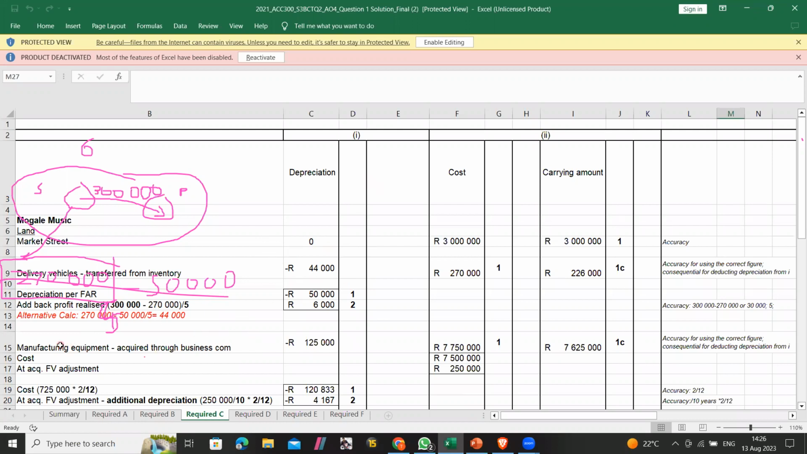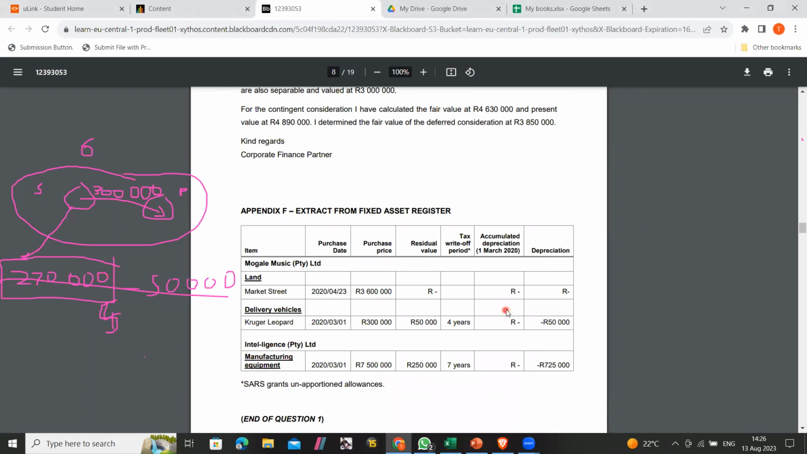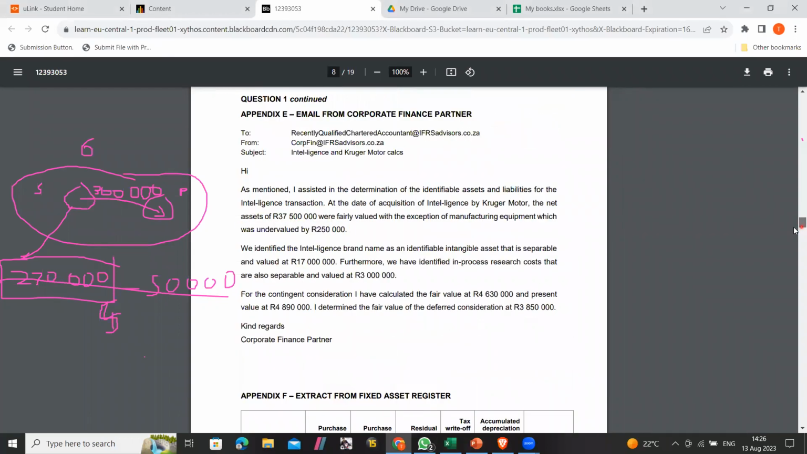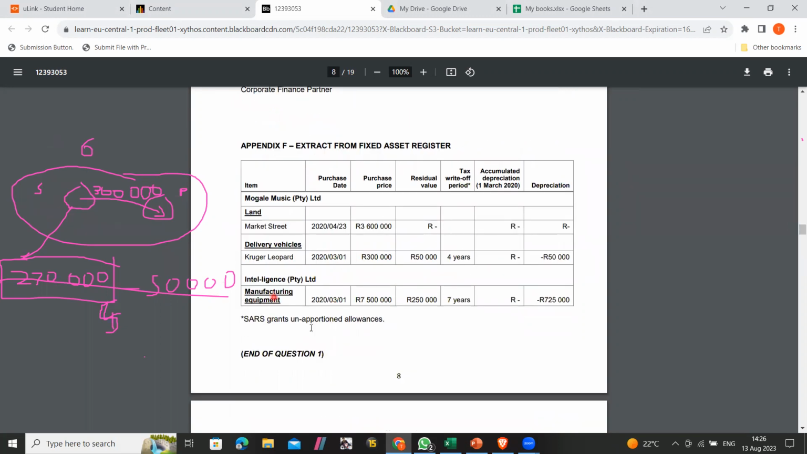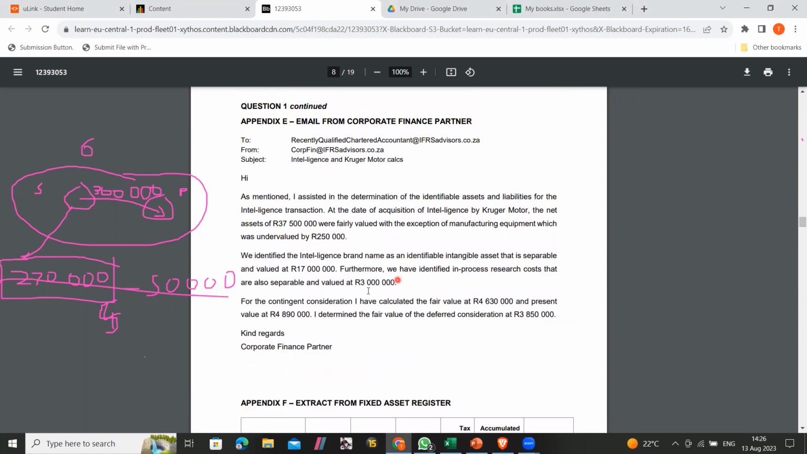We can go to the next part, which is manufacturing equipment, right? So what did they tell us about it? They tell us that with the exception of the manufacturing equipment, which was undervalued at acquisition date, Intel had manufacturing equipment that it purchased before the acquisition date, because we acquired Intel on the 1st of January 2021. So it was 10 months after they used this equipment, and then they told us that it was undervalued.